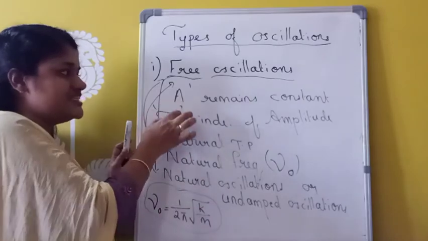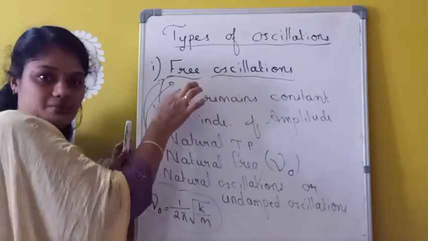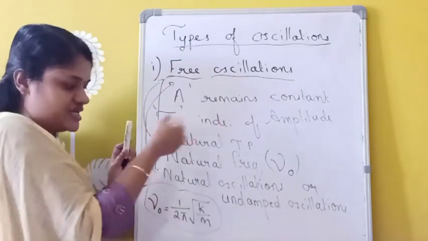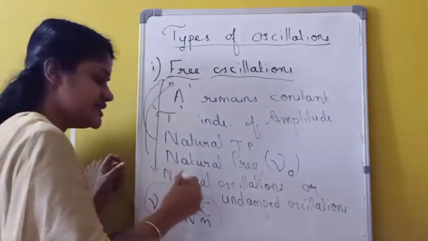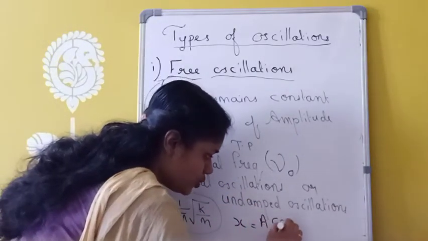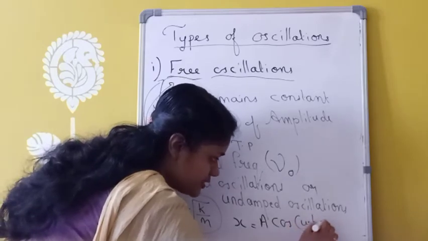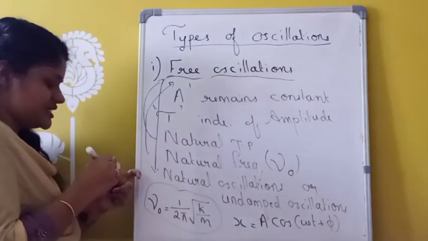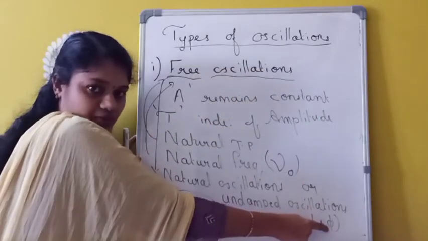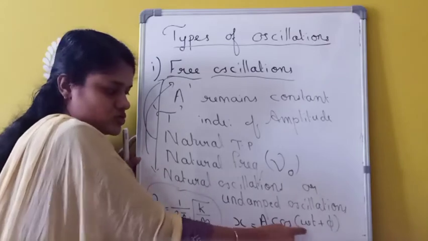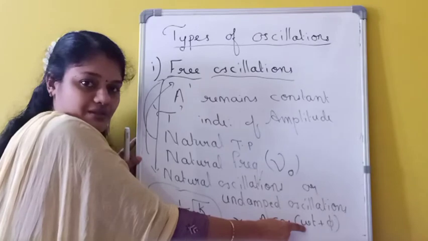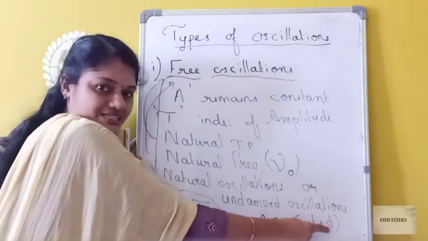Similarly, whenever a particle is executing free oscillation, its displacement at any time t can be written as x equals a cos of omega t plus phi. Here a is the amplitude of oscillation, omega represents the angular frequency, and phi represents the phase.